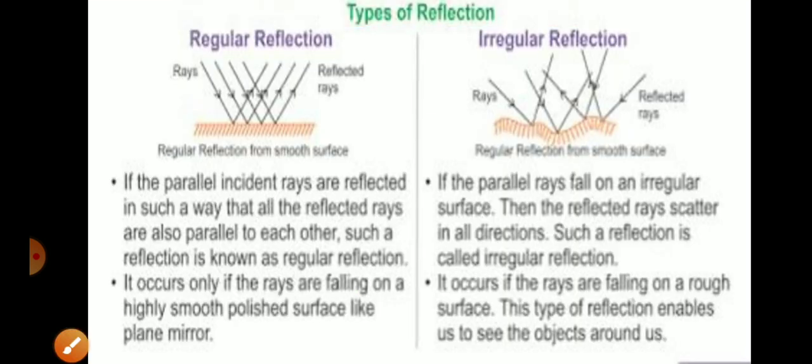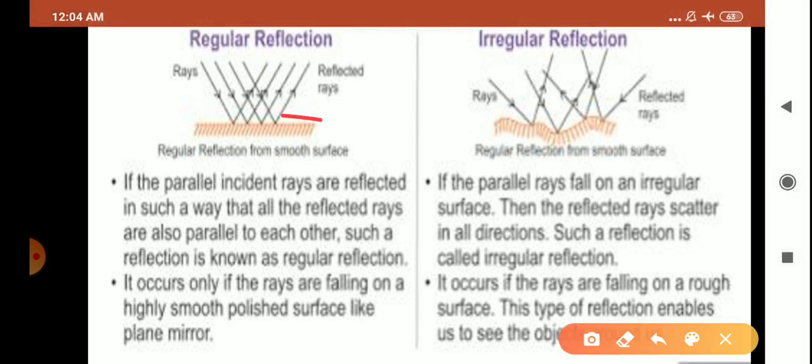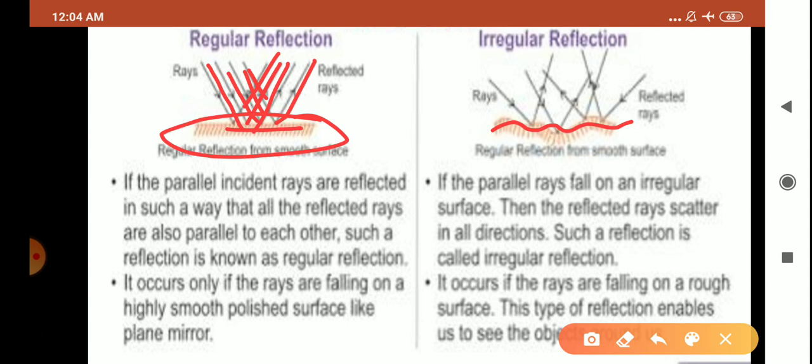Now here you can see the types of reflection with a diagram also: regular reflection, irregular reflection. You can see here the surface is smooth, whereas here the surface is rough. And you can see that parallel beams of light rays are coming, and after striking the surface they bounce back in the form of a parallel beam of light in a definite or fixed direction.